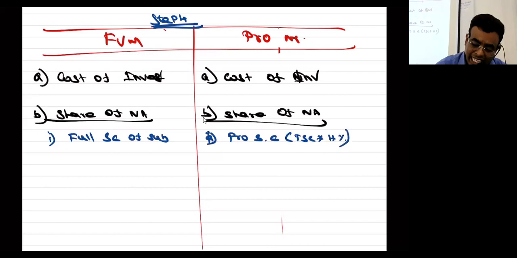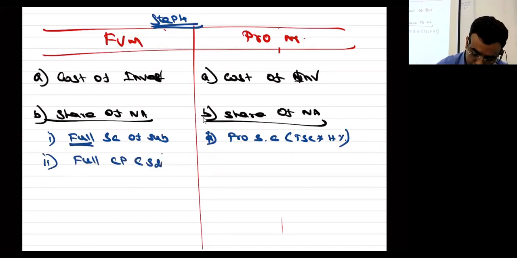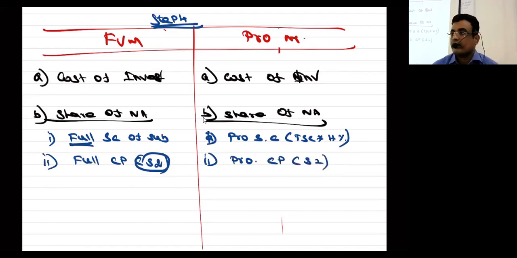This comes as it is from the subsidiary company balance sheet. Full share capital, correct? Number 2 full CP, step number 2. Proportionate CP, step number 2. Did you study or not?